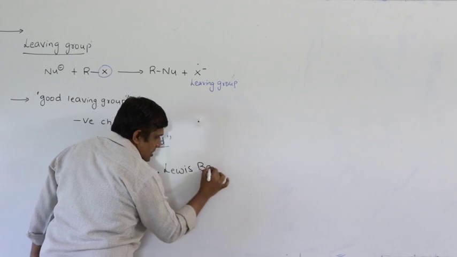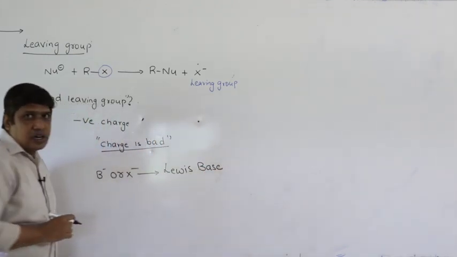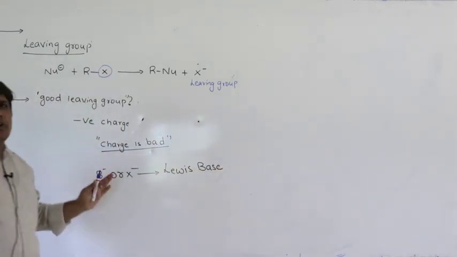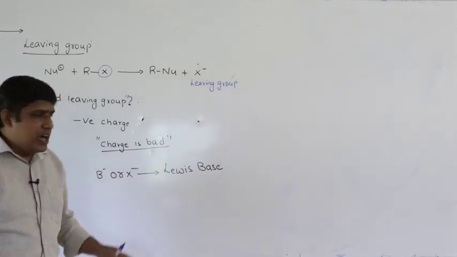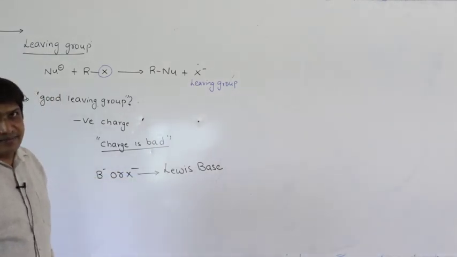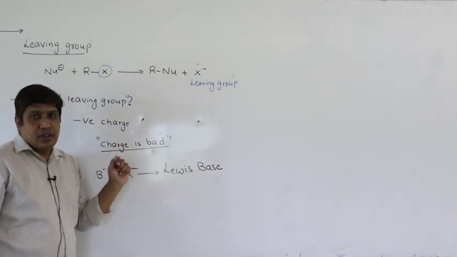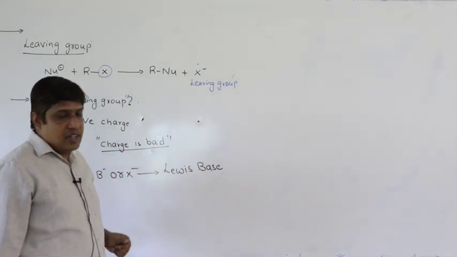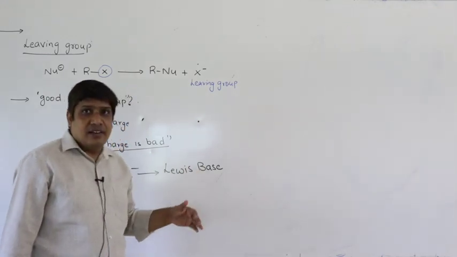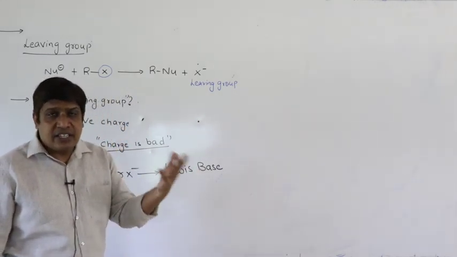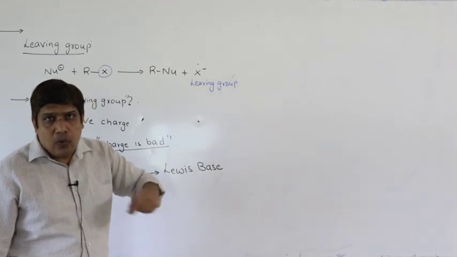This already we have studied in the first year. What are Lewis bases? All negatively charged ions, all anions, they are Lewis bases. A strong Lewis base is one which readily reacts. A weak Lewis base is one which reacts poorly, which reacts at slower rate.